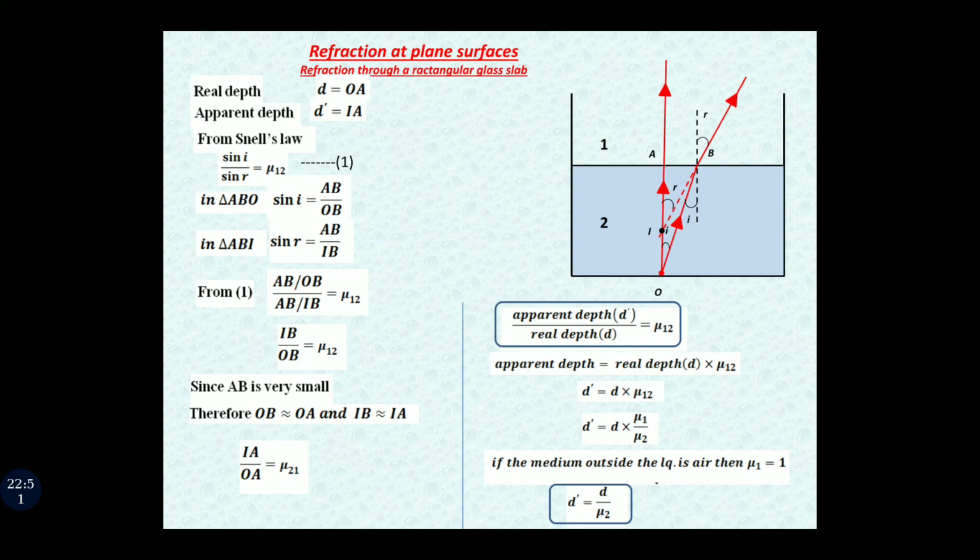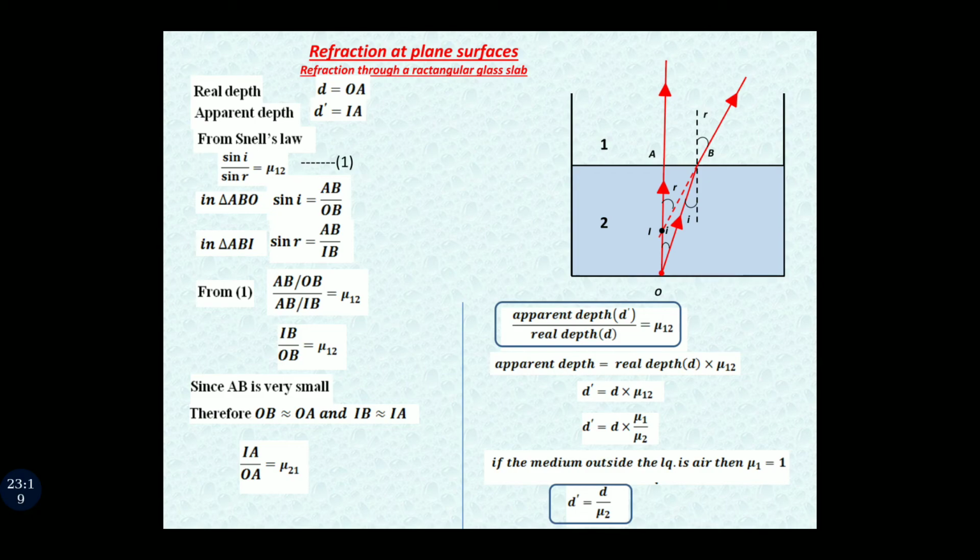1 is outside the liquid, 2 is inside the liquid. Actually there is a particular pattern, if you have noticed. Always what I used to do, I used to consider the denser medium as 2 and the rarer medium as 1. You can make your own pattern, but if you follow this pattern the things will be easier. Mu1 2 we can write as refractive index of rare medium with respect to denser medium.